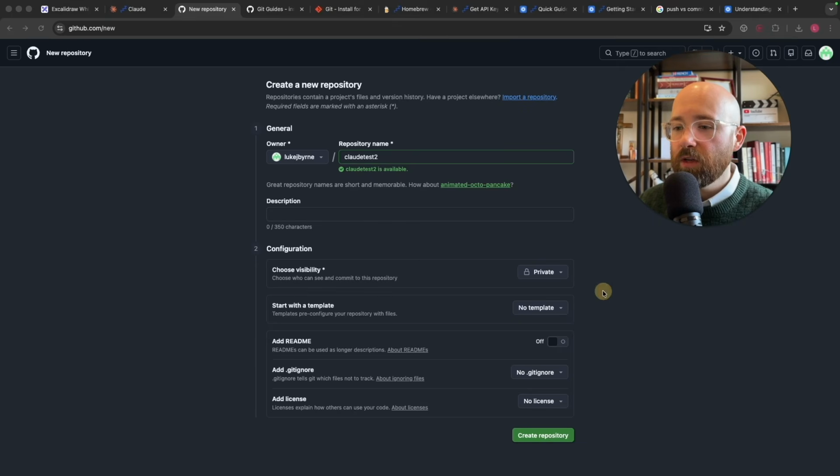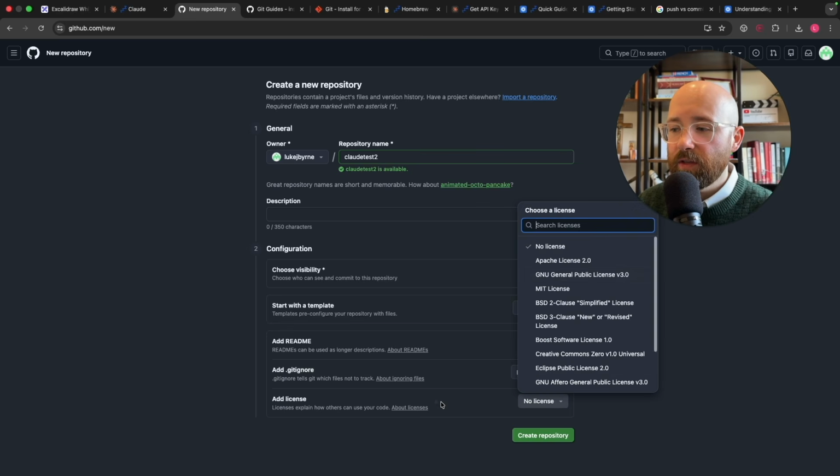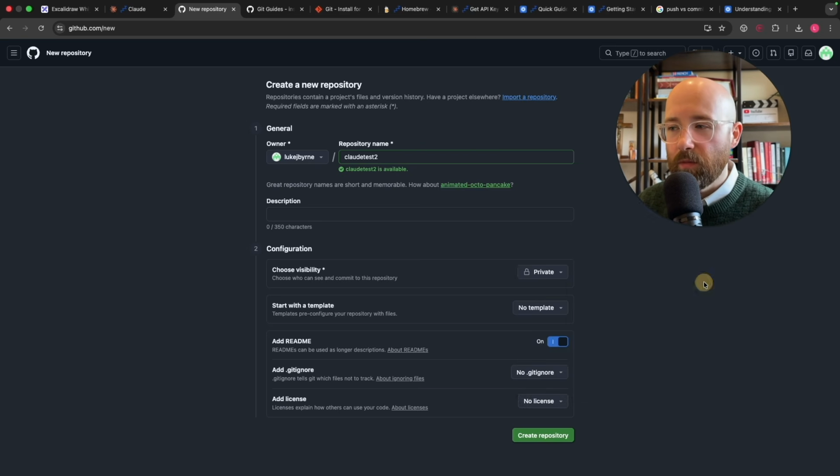Now from here, you can also add a readme if you want, which is basically the initial file you see when you open up a repository, and it's like, this is what the repo is about, this is what we do, and so on. You can start with a template, but I've never used that before. I've never really added a license, but you can add these licenses. The ones that I'm aware of are Apache and MIT. These are essentially open source licenses, meaning that you're saying people can just go and use your code if they want. So that's for public, really.